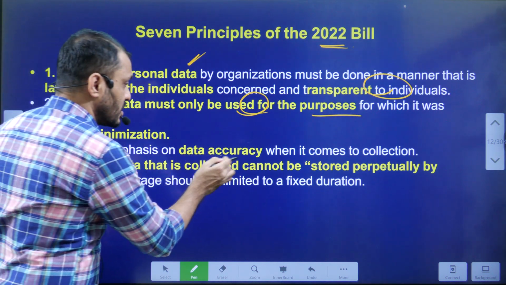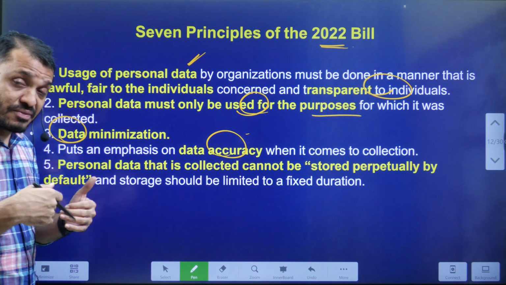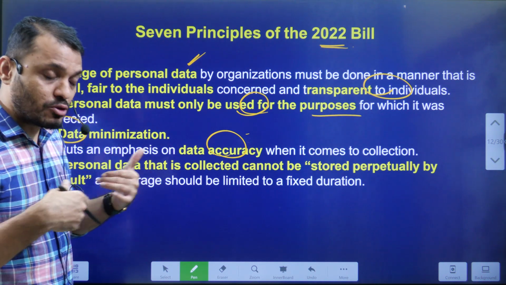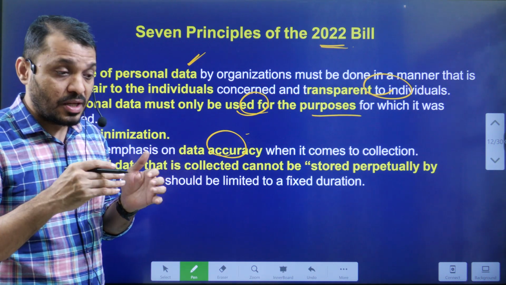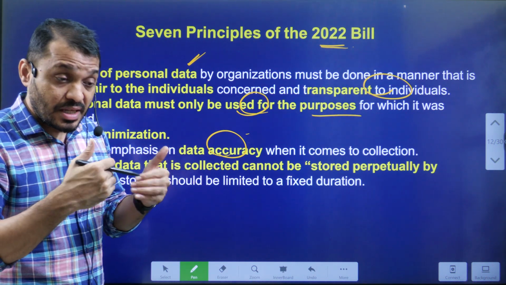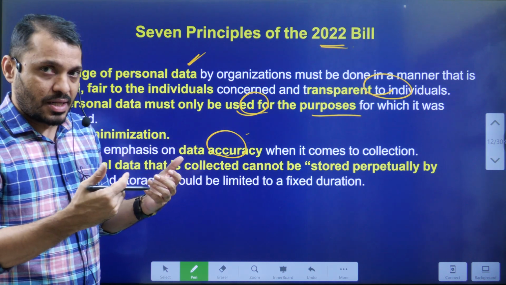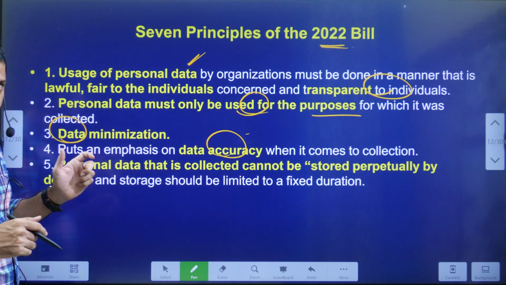Fourth one, the data must be collected very accurately. And if someone has given the data to you, like in the previous example, when I gave data to SBI, it is my responsibility if I change my data. For example, if I change my address, then I have to tell the data fiduciary, here SBI, that I changed my address. The data fiduciary also has to keep that information updated.